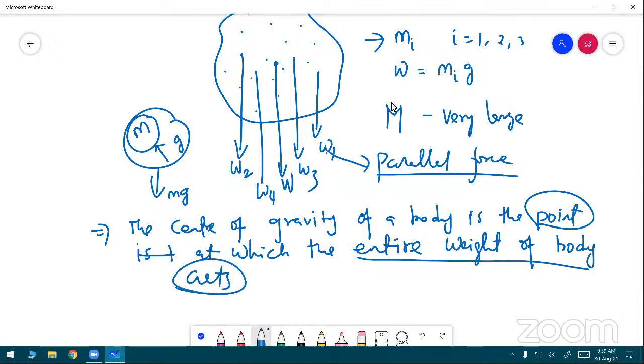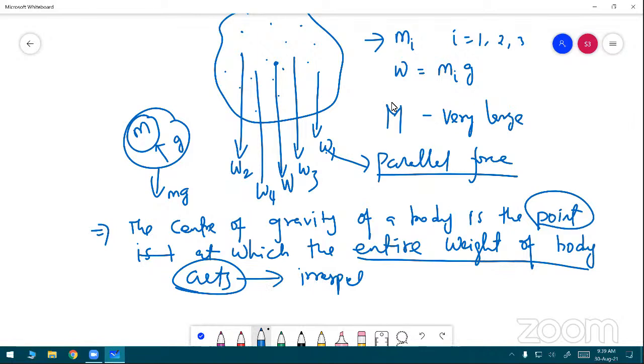Listen to me, this is a very important word: irrespective of the position and orientation.